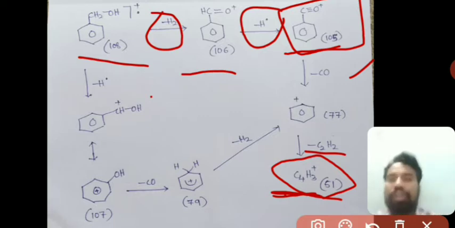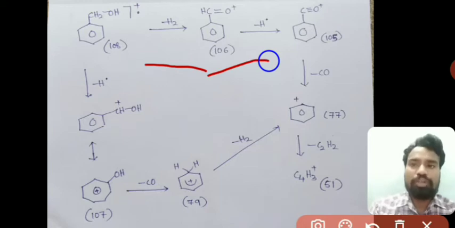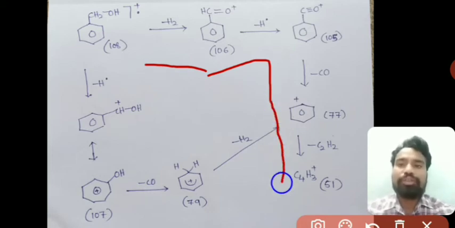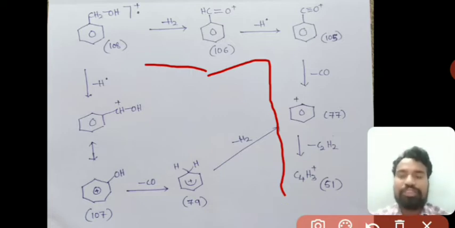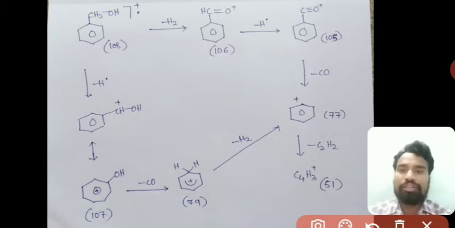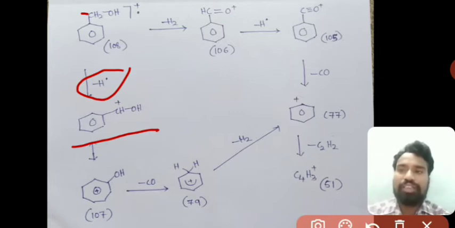So this is one kind of fragmentation. By losing H2 it forms CH=O+, then the hydrogen radical is removed and it forms C≡O+, and then by losing CO it forms the phenyl carbocation, and by losing C2H2 it forms C4H3+. So this is one kind of fragmentation in benzyl alcohol. There is another, second fragmentation process also. Initially, if a hydrogen radical is removed, then the CH that is there will get a positive charge, that is CH+OH.